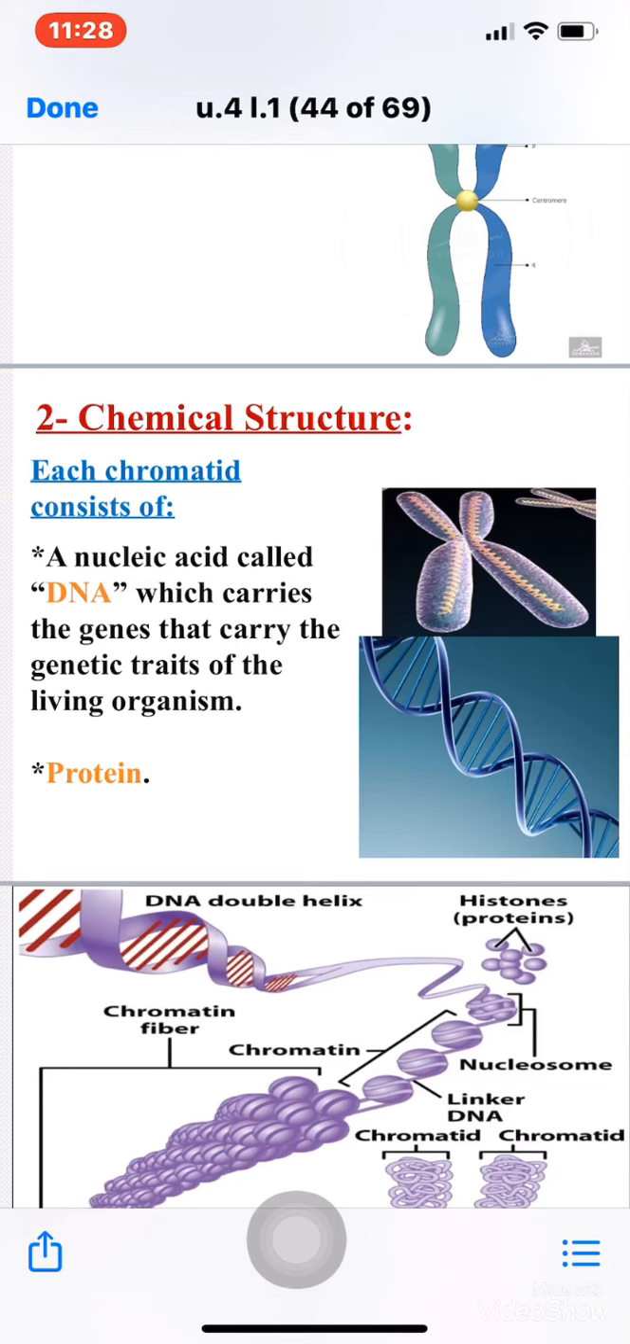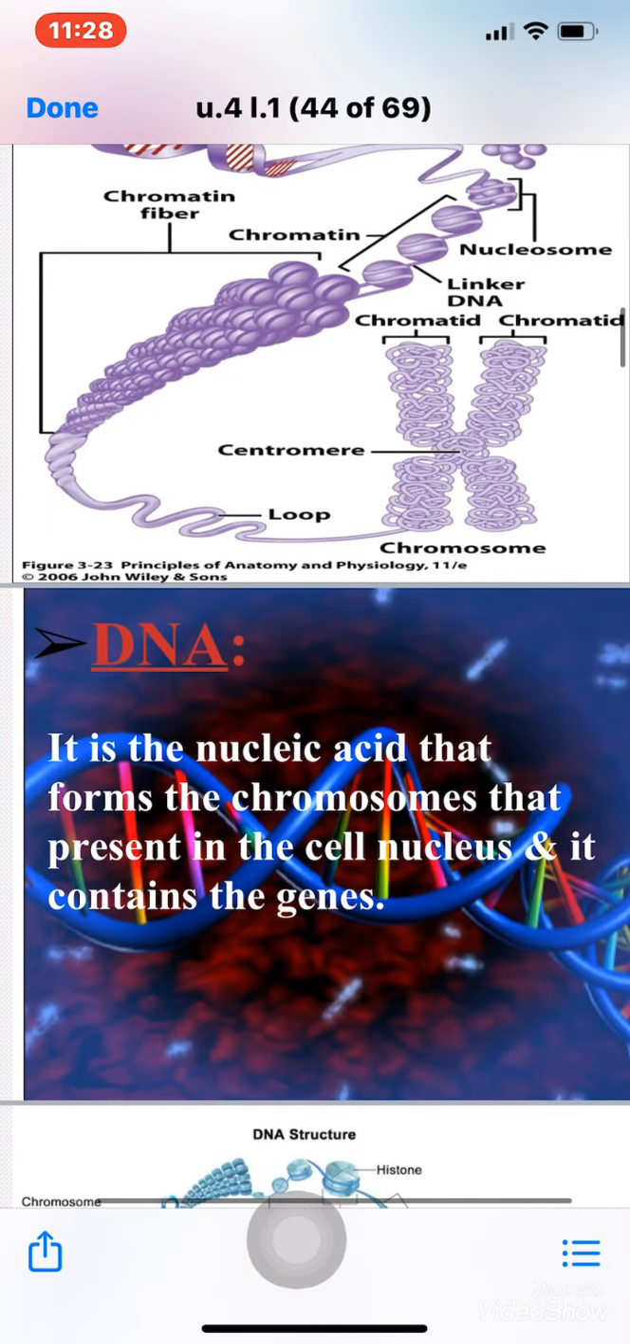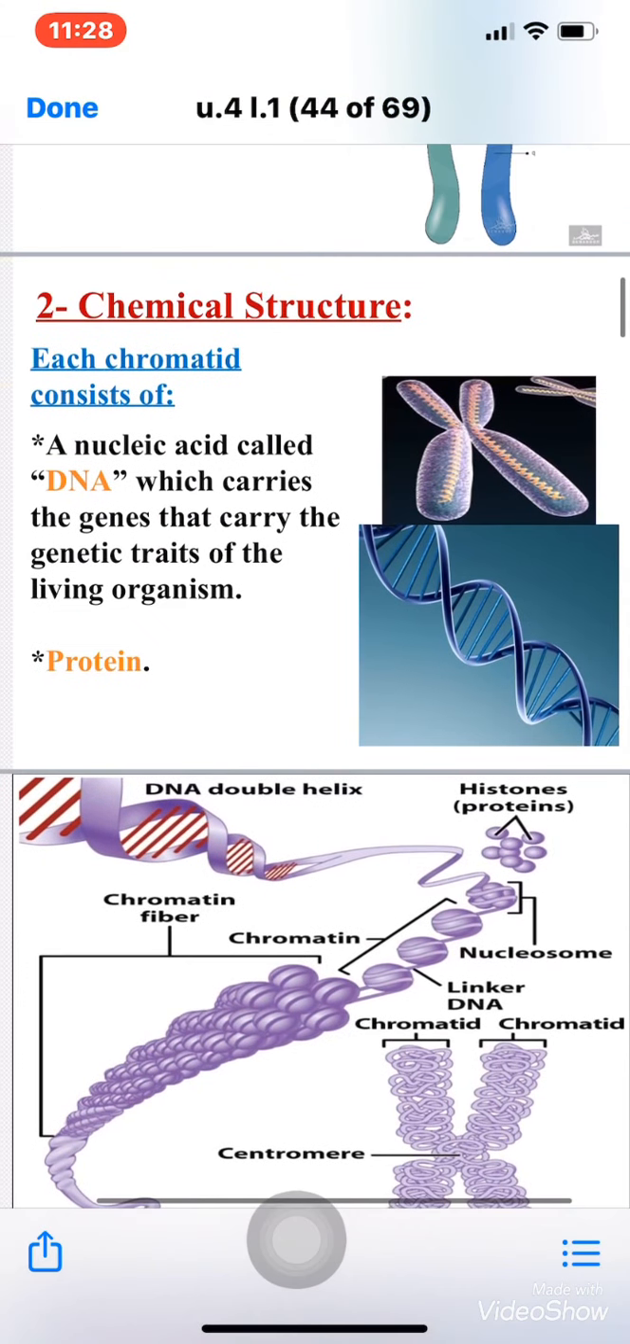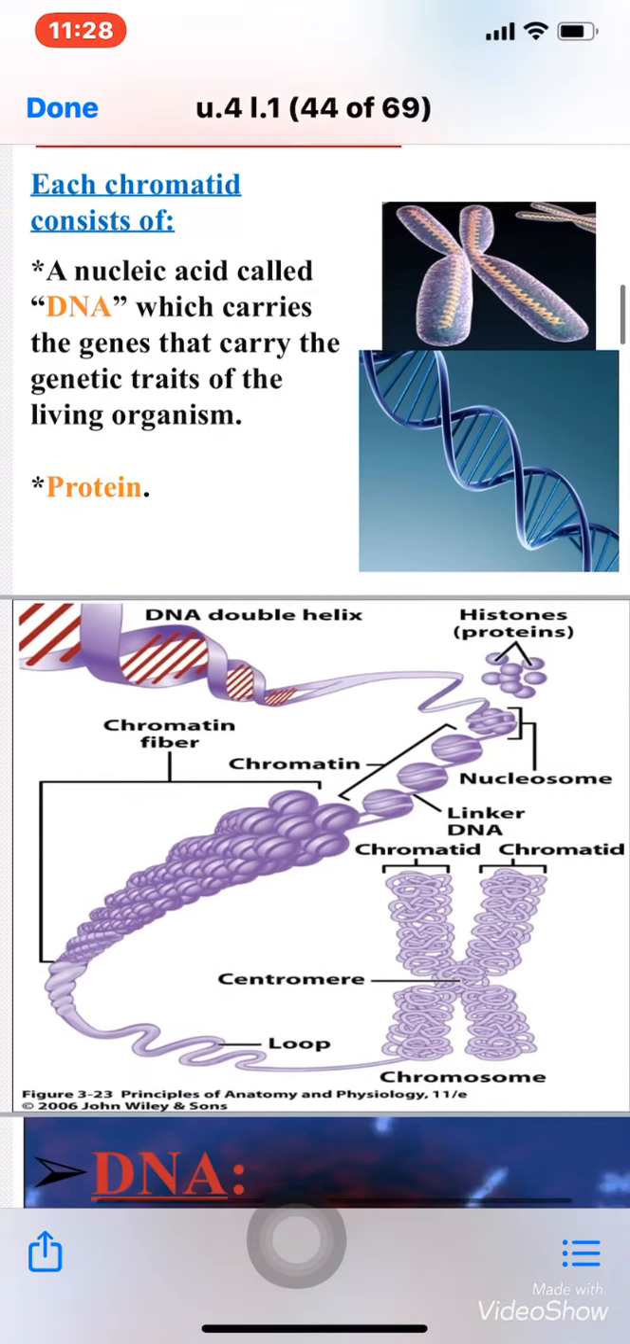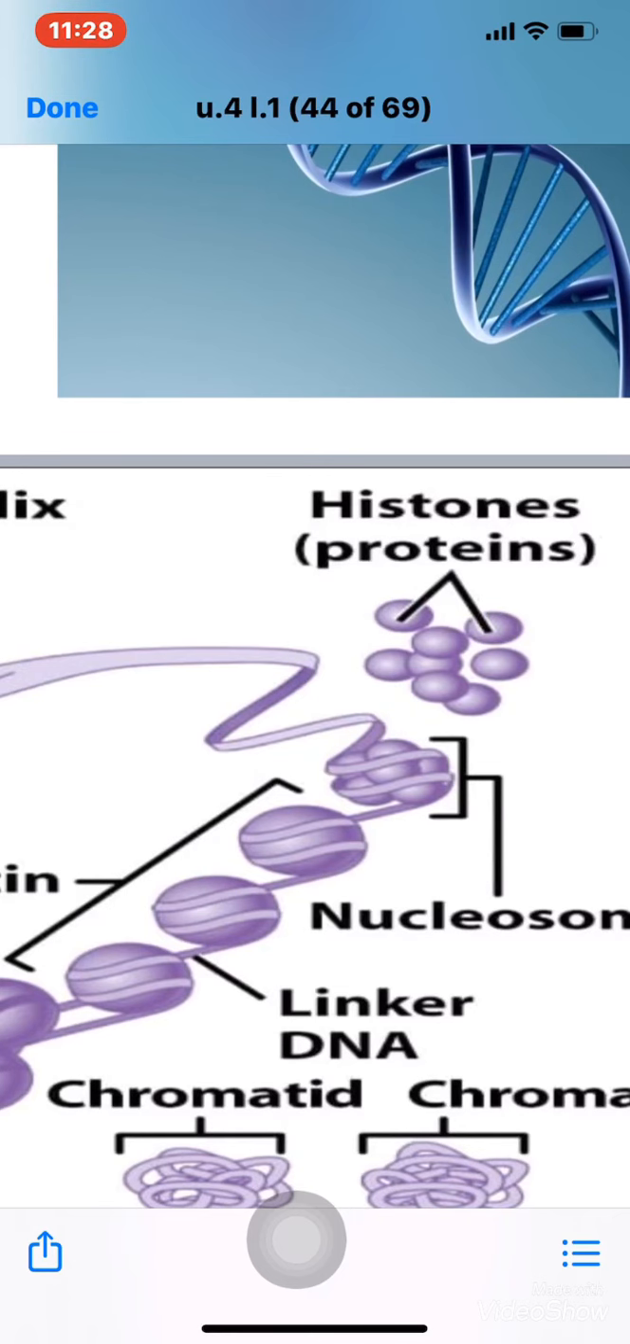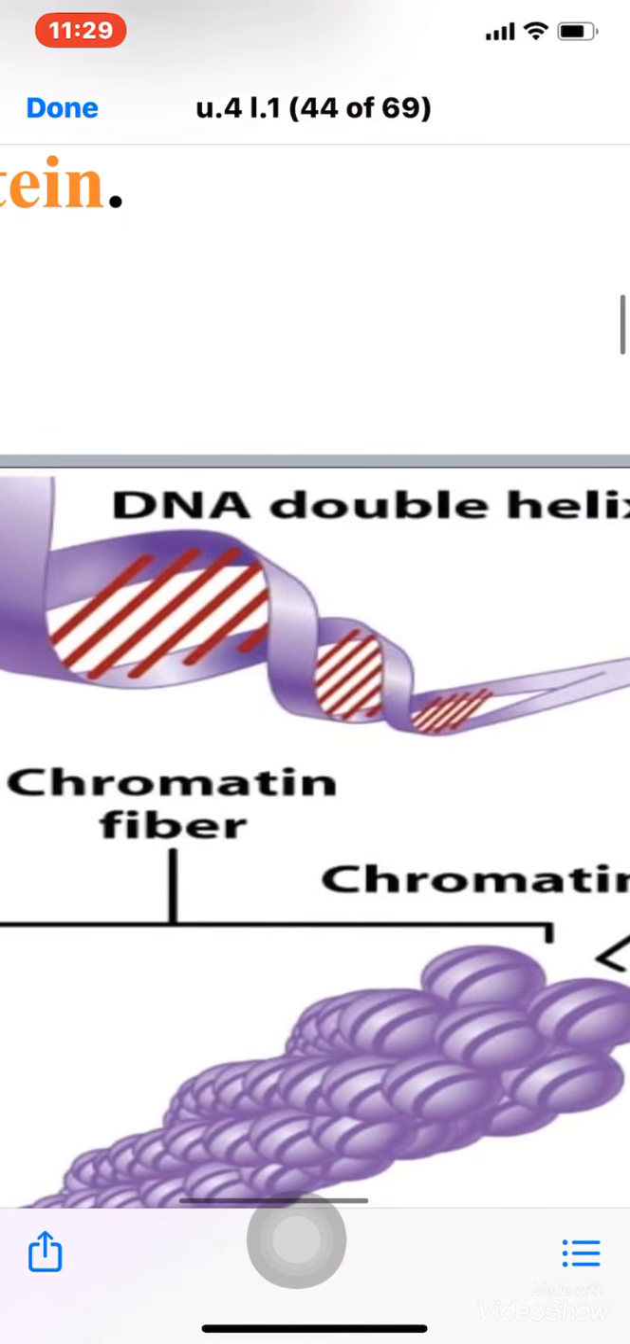Okay, what's the DNA? The DNA is the deoxyribonucleic acid, a type of sugar called ribose carrying a nucleic acid in it. Okay. It's called deoxyribonucleic acid. This is the DNA. Okay, what's the DNA? The DNA is the part that carries the genes, which carries the genetic traits of the living organism, and protein. Okay, these proteins are called histones. Like as you see these balls of proteins, okay, they are called histones, and this is the DNA double helix.